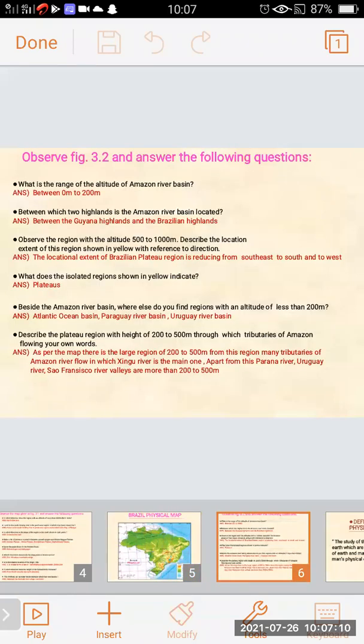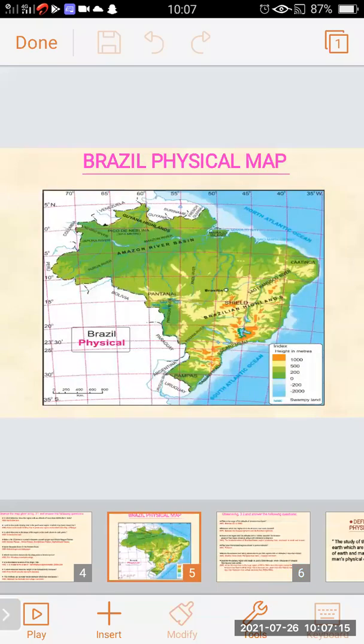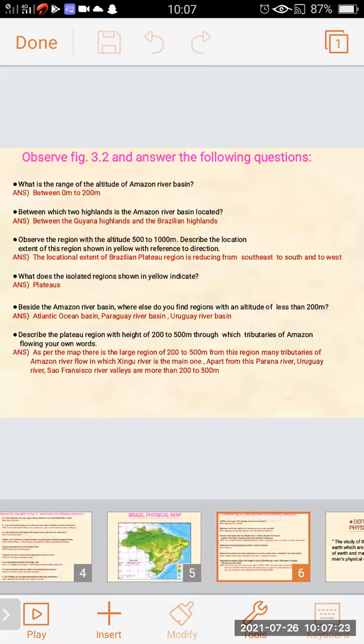Between 0 meter to 200 meter. When we see the Amazon River basin, its range is between 0 meter to 200 meter.